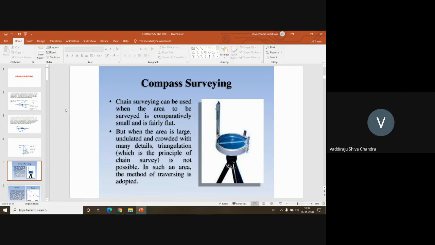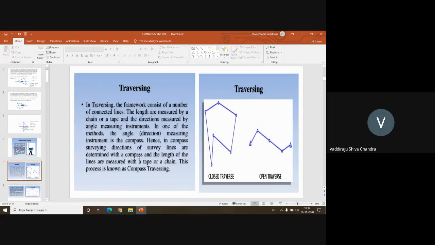What do you mean by traversing? A network of surveillance. A network of? Surveillance. It's a network of survey lines, and you are going to move around the boundary of the area to be surveyed. You are not going to go into the middle of the area, but you are going to do the survey along the boundary.